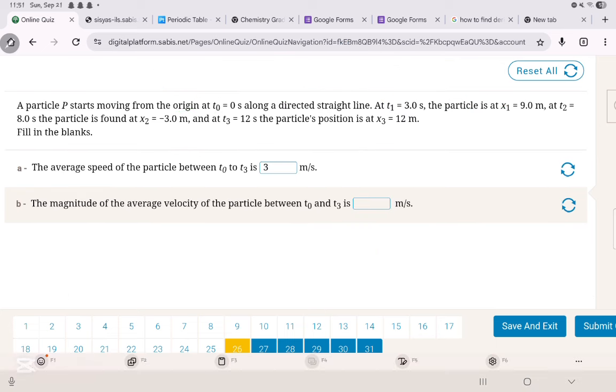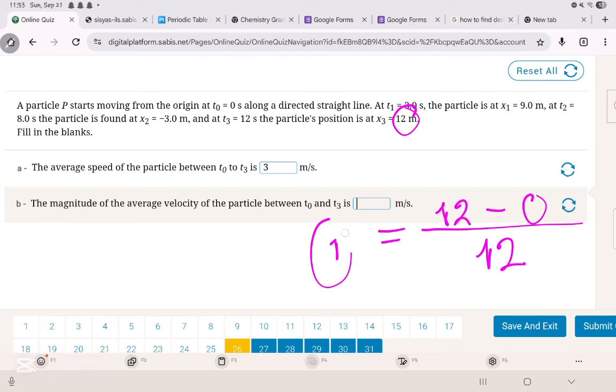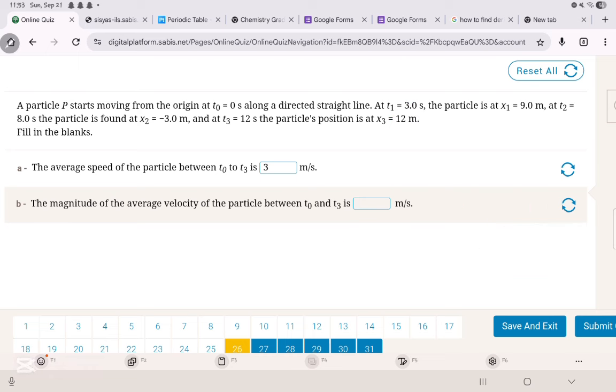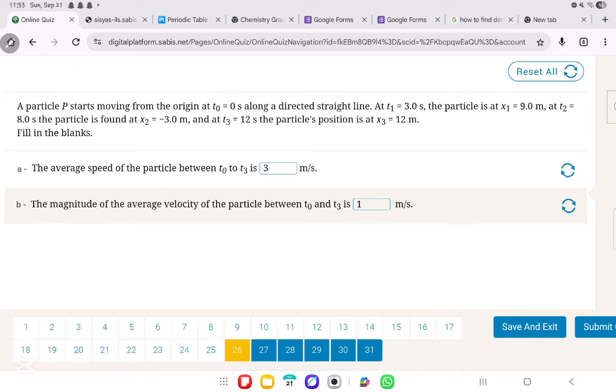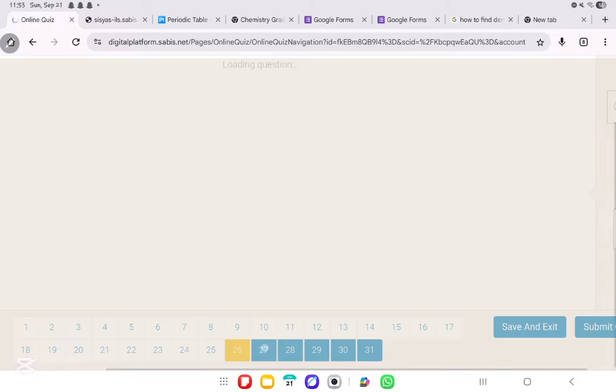Now the magnitude of the average velocity of the particle, very simply, but between which time intervals? Between time 0 and time 3. So very simply, it's the displacement. What's the final position? 12 minus the initial position, which is 0, over the total time, which is 12. So you're going to get an answer of 1 meter per second. Perfect. Now, it doesn't matter if it's negative or positive. Why? Because they want the magnitude. Now, we'll move on to question number 27.